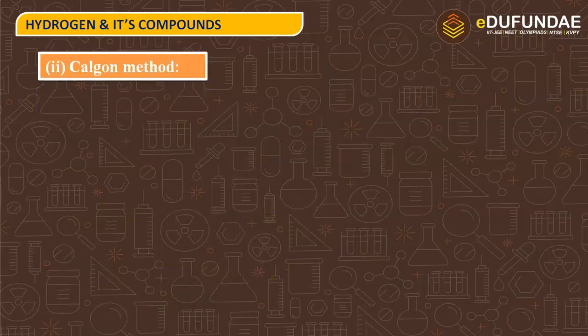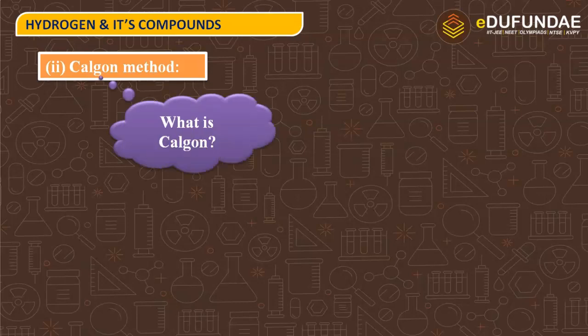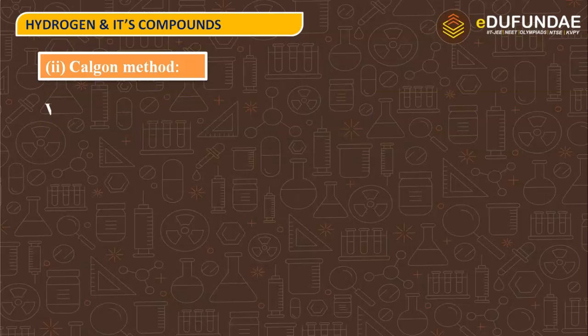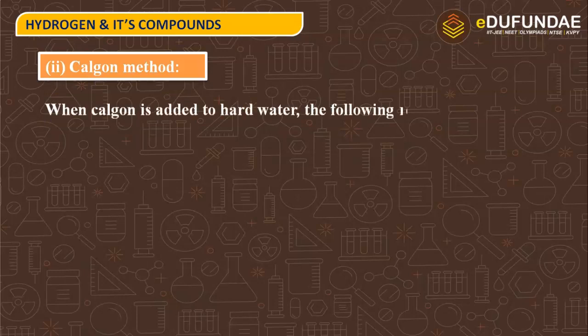The next method to remove permanent hardness is Calgon's method. In Calgon's method, the Calgon is sodium hexametaphosphate, and the chemical formula of sodium hexametaphosphate is Na6P6O18. And when Calgon is added to hard water, the following reactions take place. Let us see the reaction.